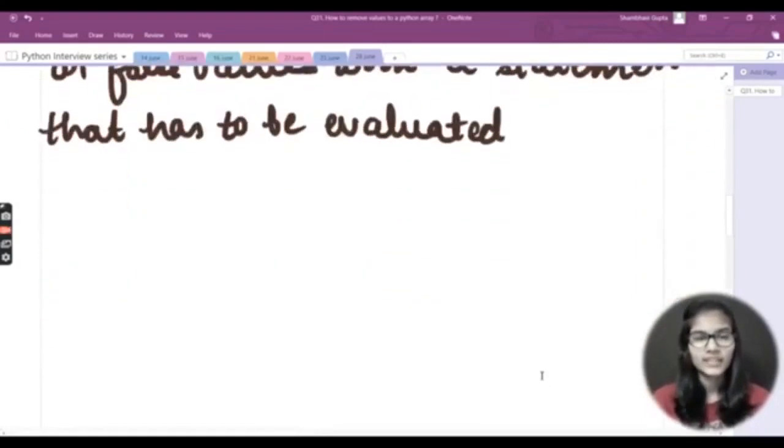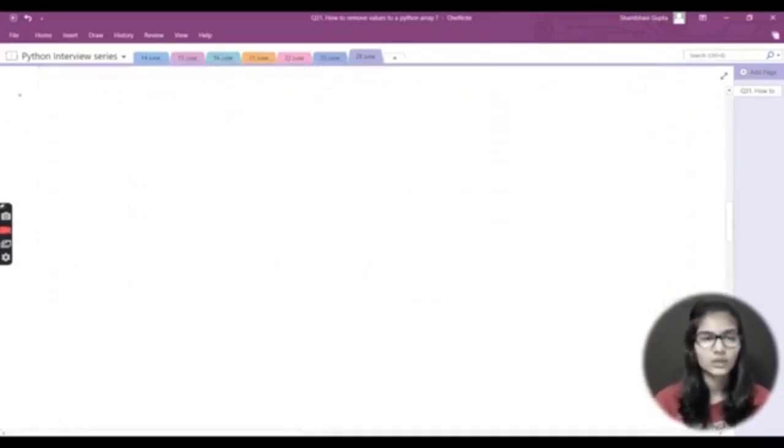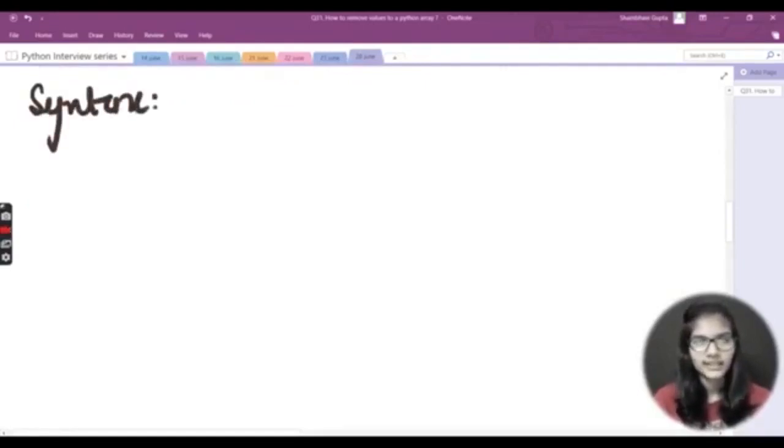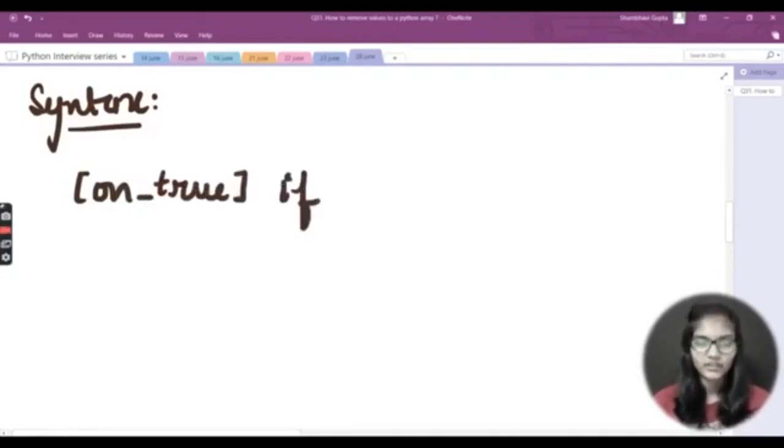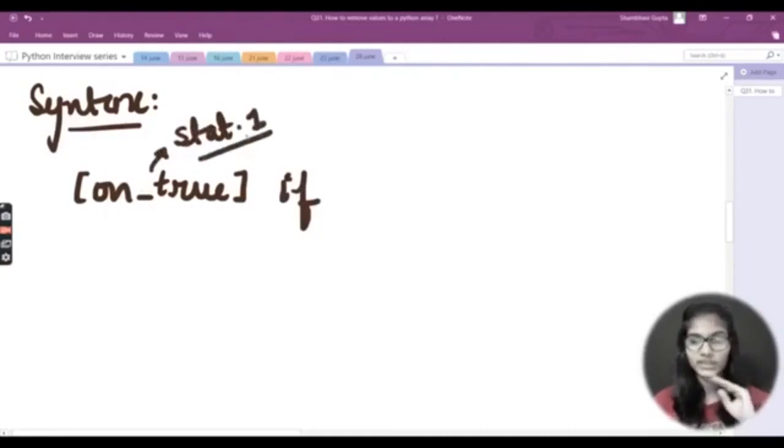Now let's see how we write the syntax. Let me write here: syntax. Firstly we write on_true, like this. Now one of my statements is written on this side. Let's take it as statement 1. So this is my first statement, and I have written here if.